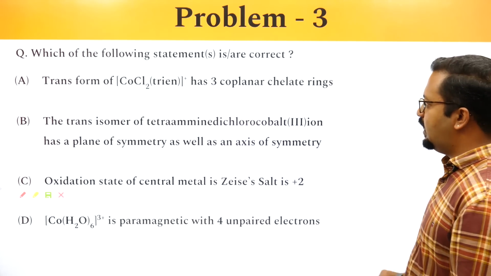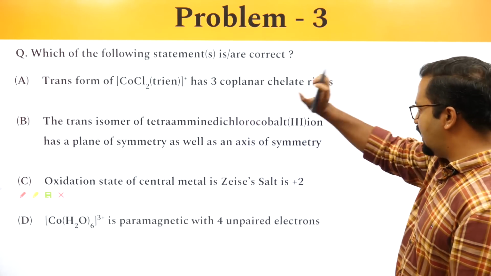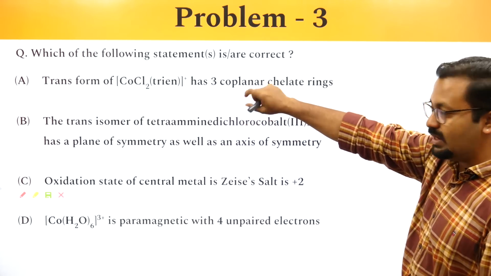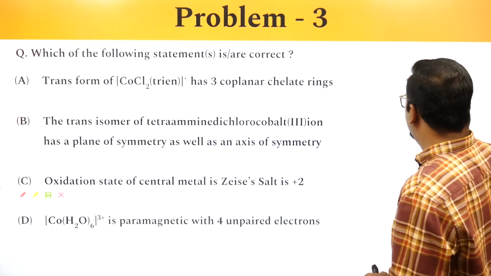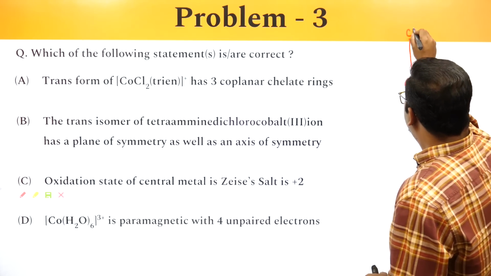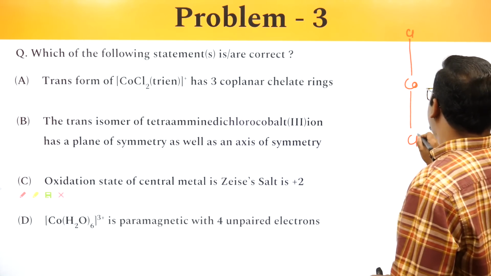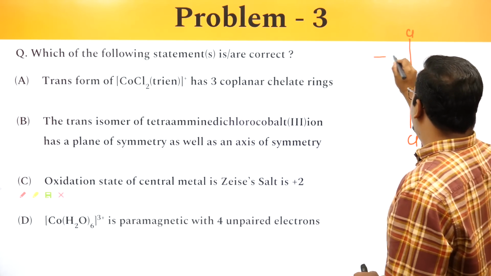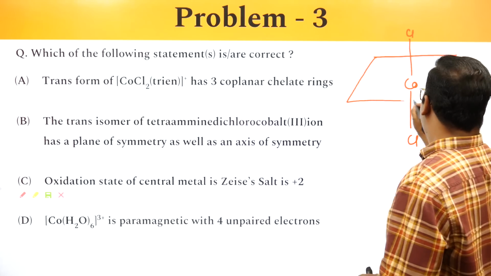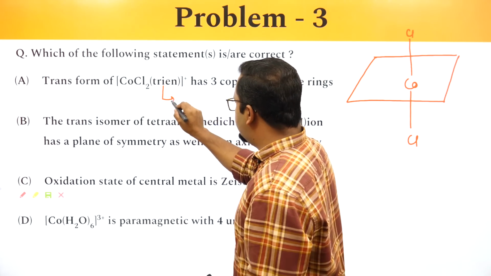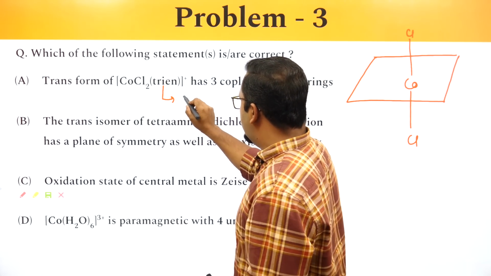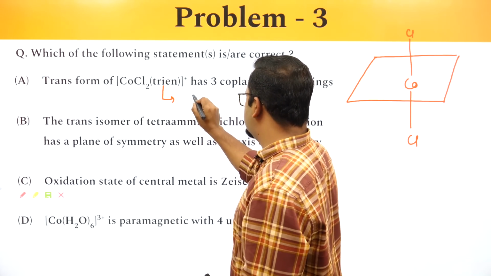So let's take the trans form of this compound. The easiest way to do this problem is to put chlorine in the axial position. So Co, Cl, Cl, and we do something like this. Now what is tri-en? Tri-en is a ligand which will look something like this.